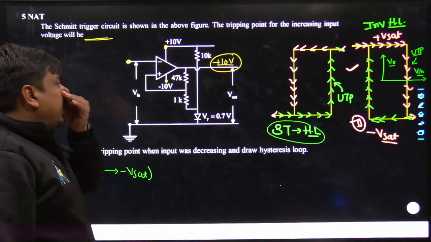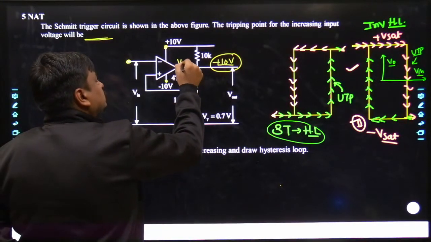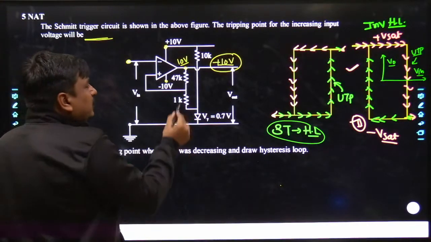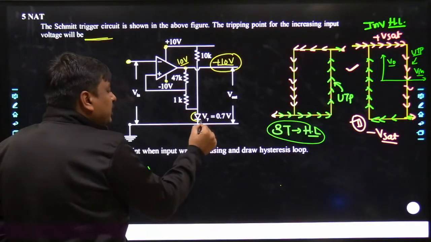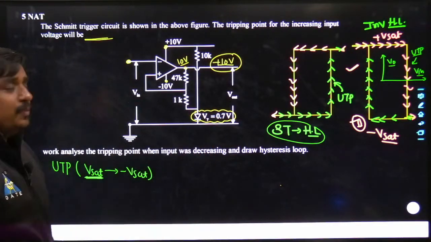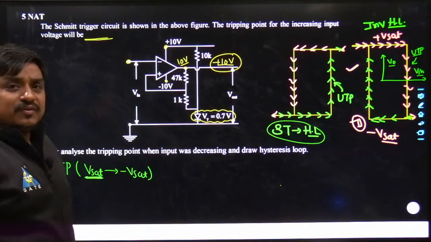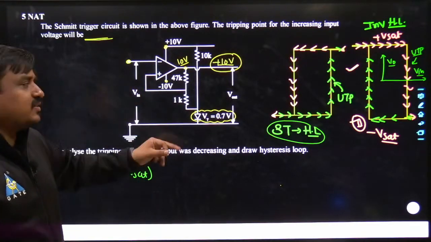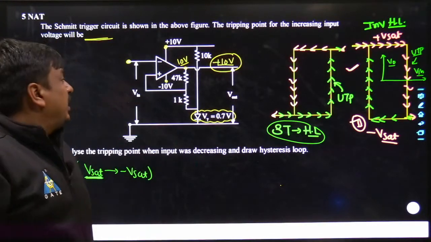Now, if the output voltage from the operational amplifier has been saturated at plus 10 volt, try to understand what I am saying. So what is happening over here? This becomes 10 volt, this becomes 10 volt, and now you can see very well this 10 volt and this 10 volt would try to keep this diode in forward bias. But straight away you should not assume whether the diode is in forward bias or reverse bias. You have to apply the open circuit test along with this diode, then only will you come across the situation that the diode has gone into the forward region.